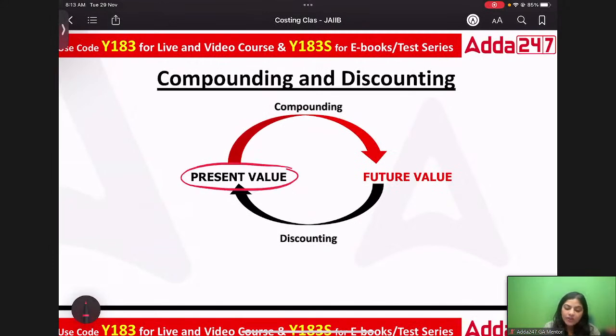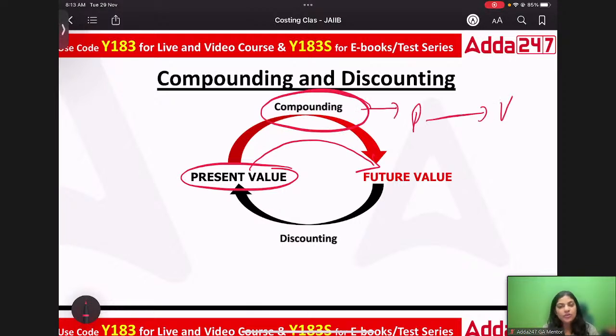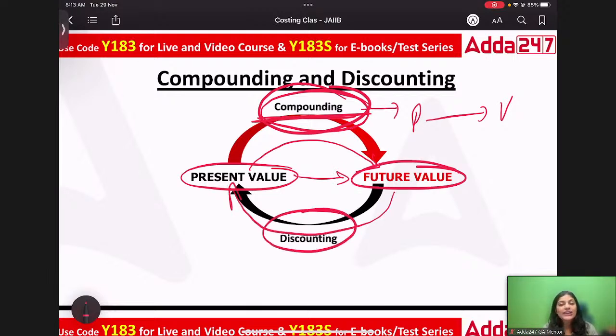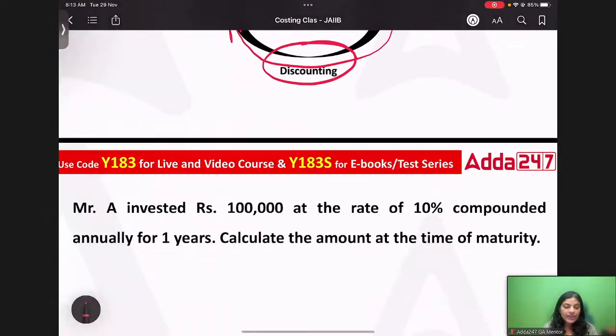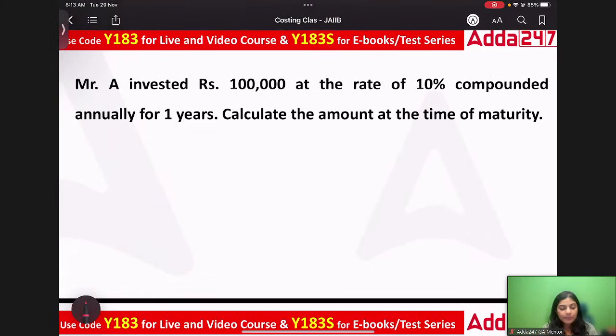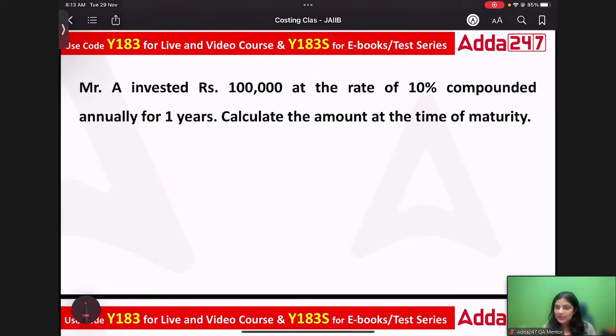The journey from present value to future value is called compounding. Whenever you are calculating future value, with present value as the base, that financial term is compounding. Compounding means the amount would multiply, would increase with respect to time, as there is a rate of interest involved. Moving from present to future is compounding, whereas moving from future to present is called discounting. Now let's understand it with the help of an example, and I'll try to keep it easier.